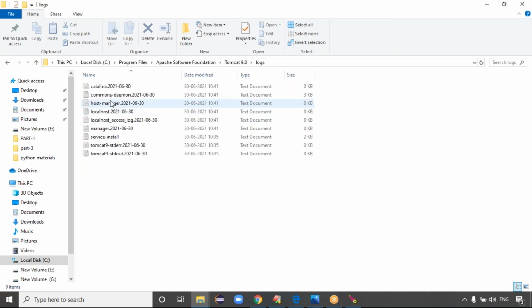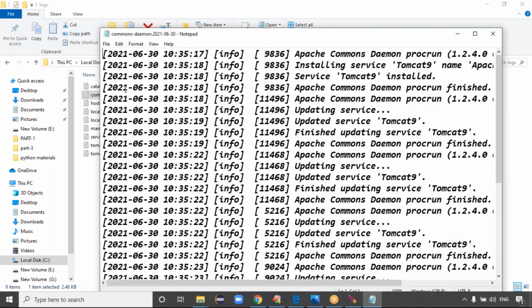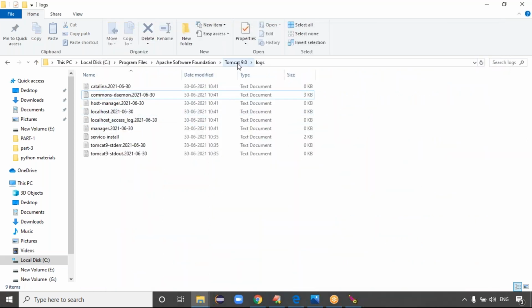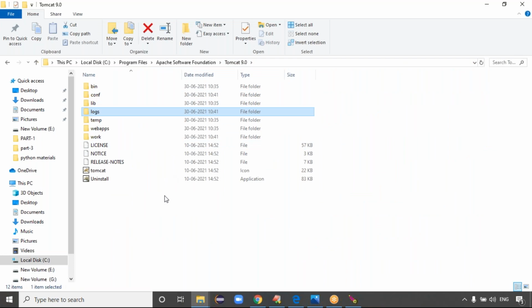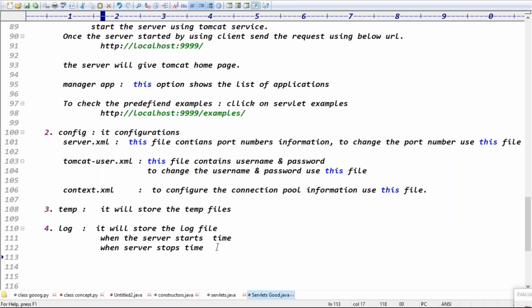The log folder contains the log files. You can try to open this file and see when the service was installed and when the service stopped. It shows the timestamp information, like the date and the corresponding time and the corresponding service when it started. Even when the application is running, if we get some errors, those errors will also be logged. Good. So server startup time, server stop time, and error information with the time, guys. All this is stored in which file, guys? The log file, right? Exactly.